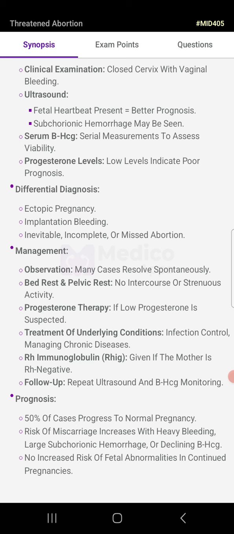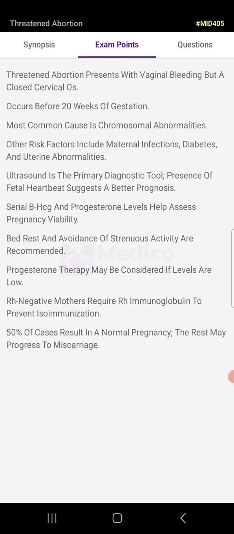Prognosis: 50% of cases progress to a normal pregnancy. Risk of miscarriage increases with heavy bleeding, large subchorionic hemorrhage or declining beta HCG. No increased risk of fetal abnormalities in the continued pregnancy.